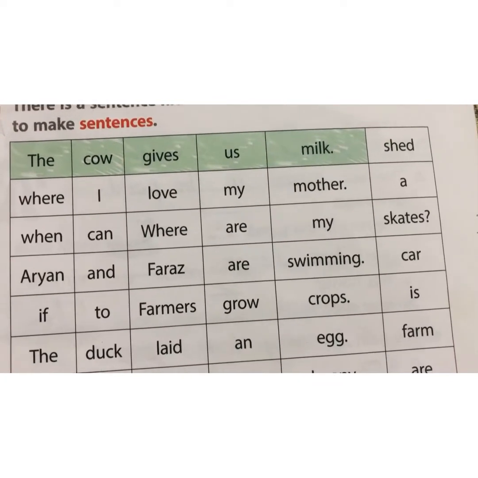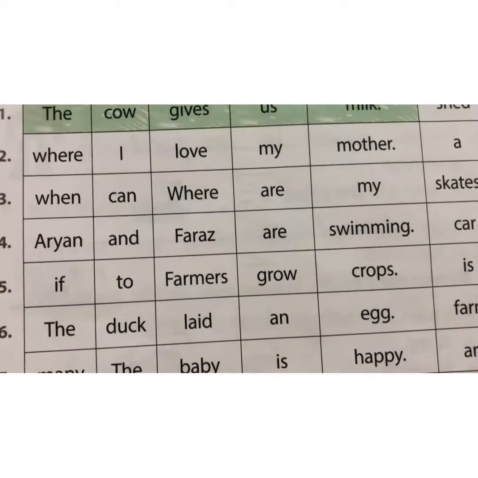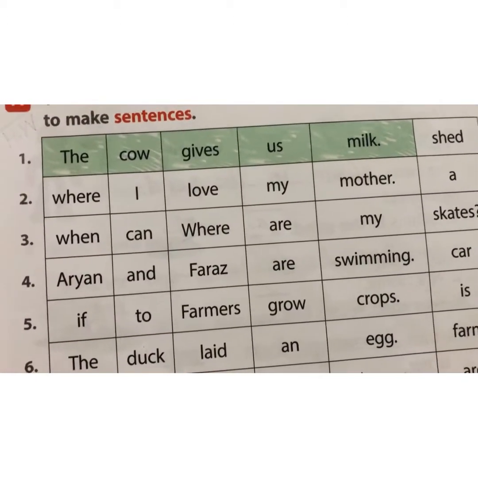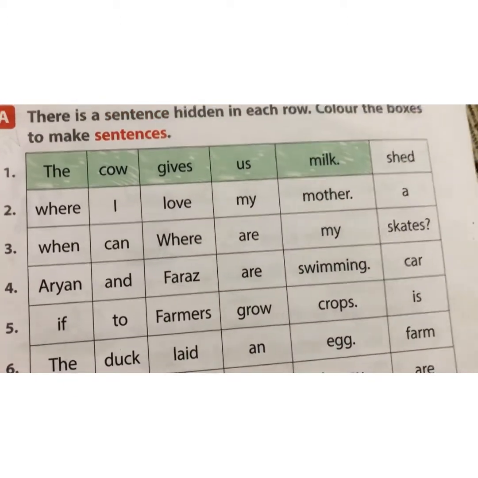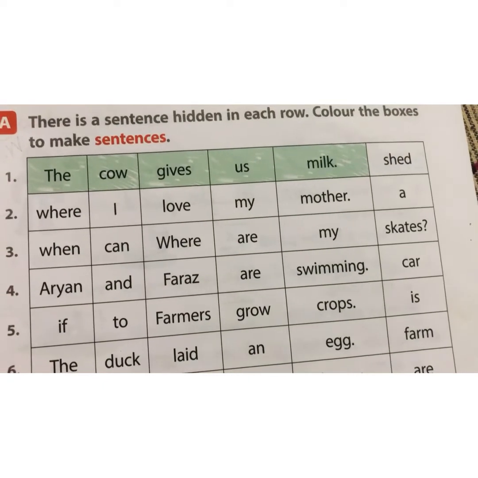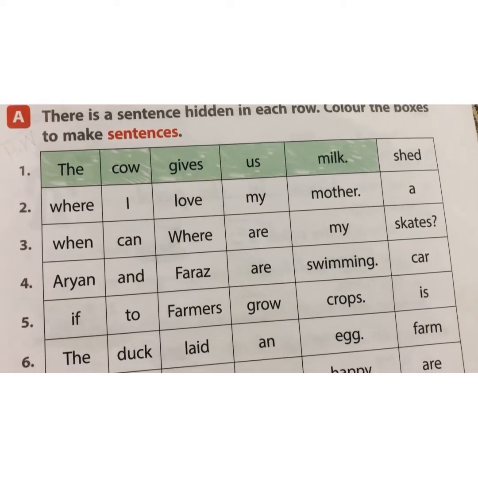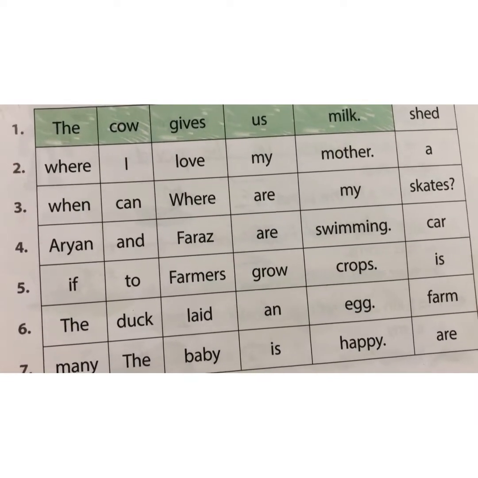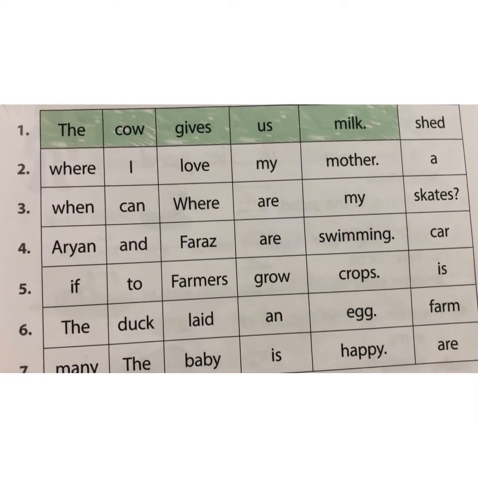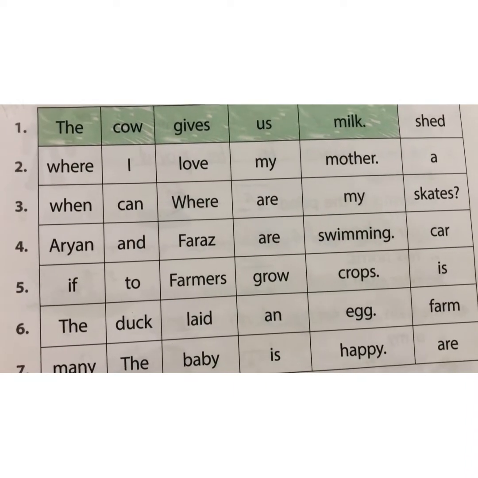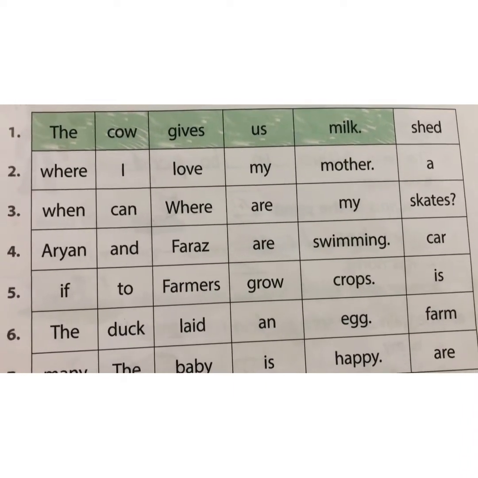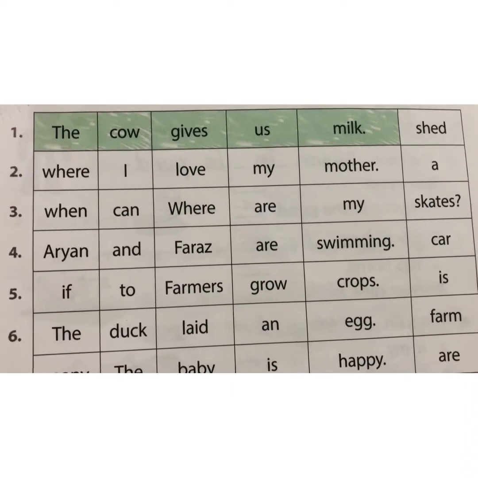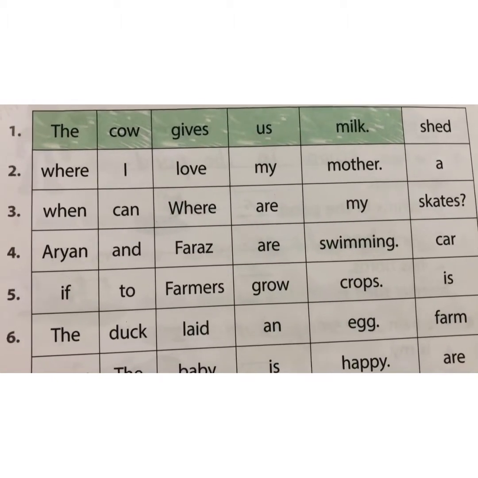After joining the words. There are many words given. After joining the words in each row, you will make a meaningful sentence. So dear children, you have to color it by yourself. You can use any color that is your favorite. But dear children, do not use sketch pens in your book.